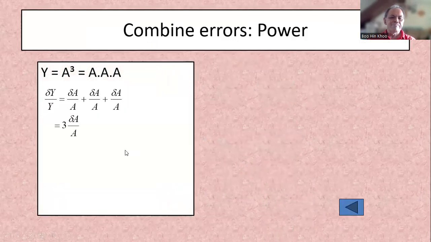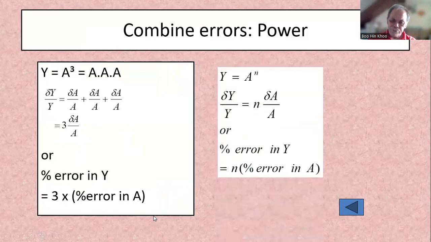Same. Right? Each of these will have delta A over A, delta A over A, delta A over A. This is for y equals A cubed. So we add them up, it is 3 delta A over A. So that 3 comes here, and that A becomes delta A over A. Or we can use 3 times percentage delta A.